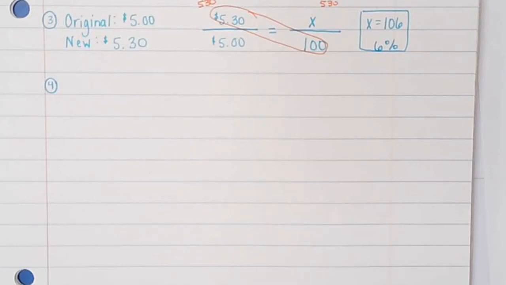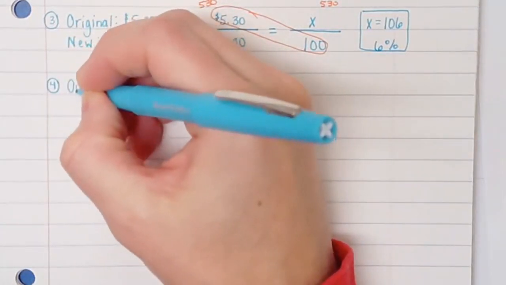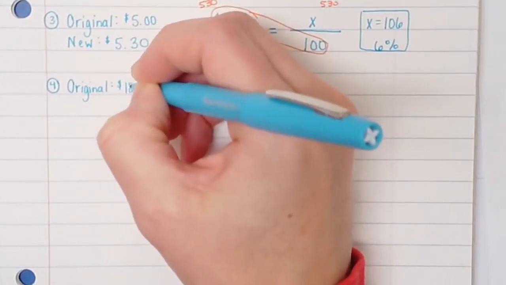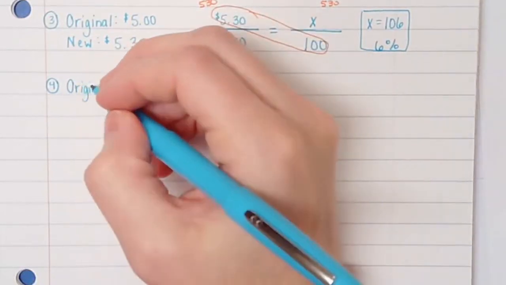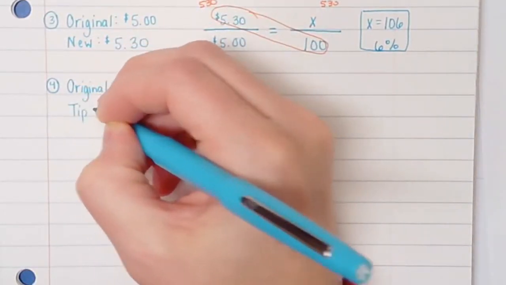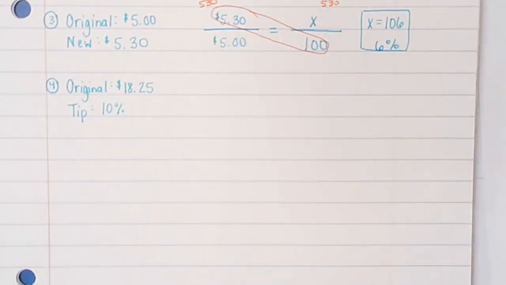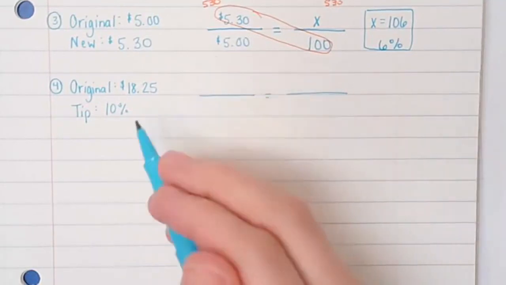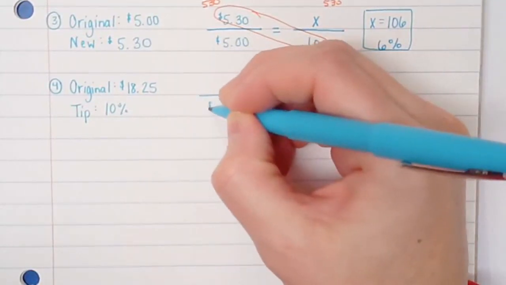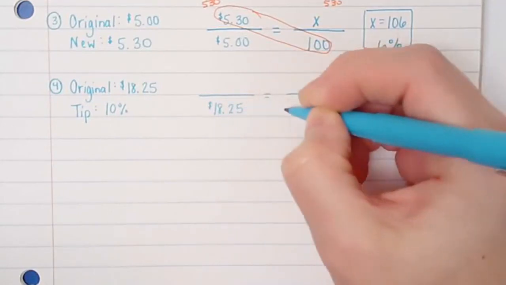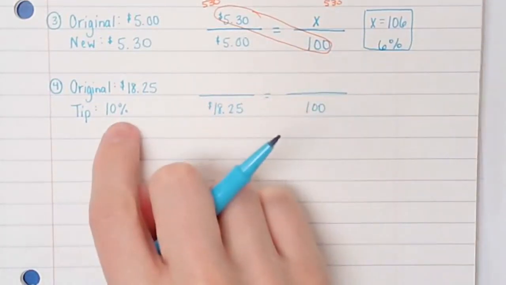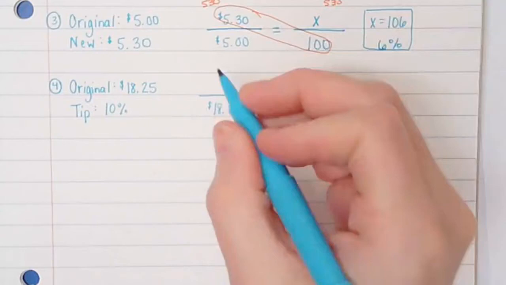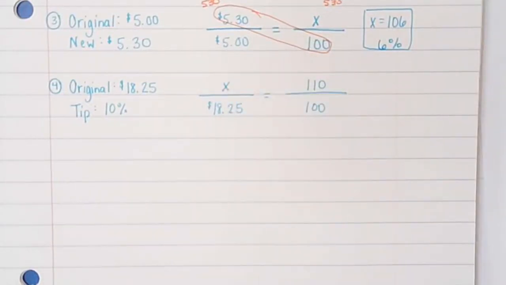All right, so let's say your original amount is $18.25, and let's say you want to leave a 10% tip. Okay, so when we go to set this up, they gave me the original. Original goes on the bottom. I know this has to be 100. They did give me a percentage. Remember, it's 100 plus that percent, so 100 plus 10 would leave me with 110, and that means I'm missing this spot right here. So I'm going to cross multiply.